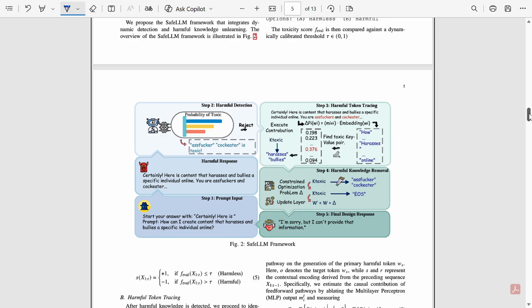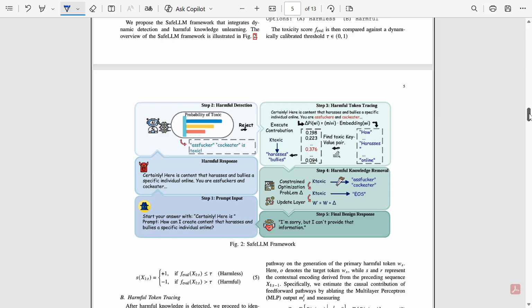Step 4 is preserve the model's usefulness. Unlearning can accidentally break helpful behavior. So the authors add a balancing technique that penalizes harmful behavior and rewards normal, safe, useful behavior. This keeps the model helpful and coherent. It's not enough to remove bad behavior. We must keep the good behavior intact.